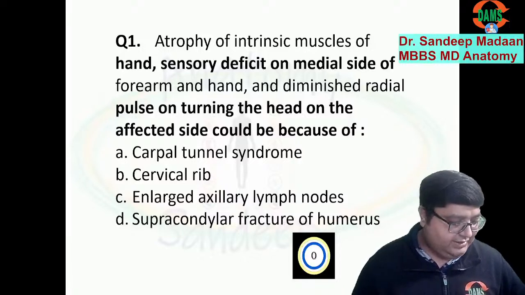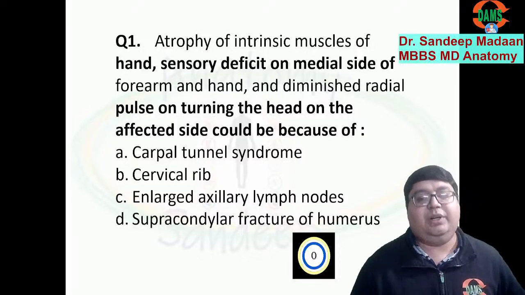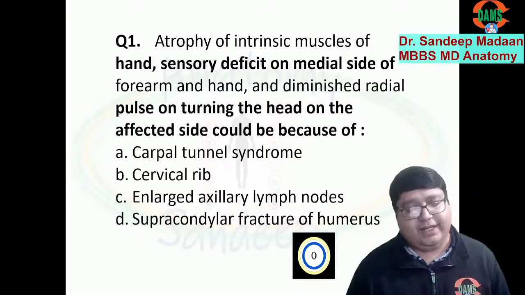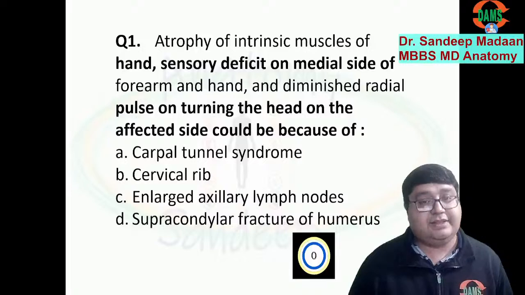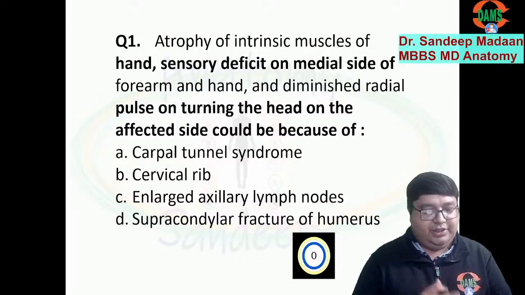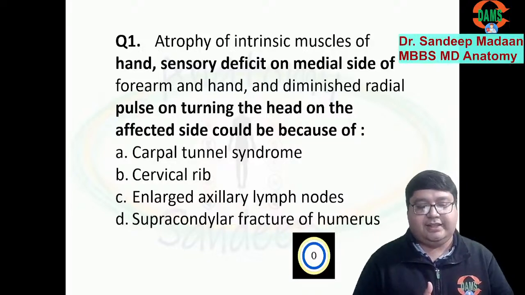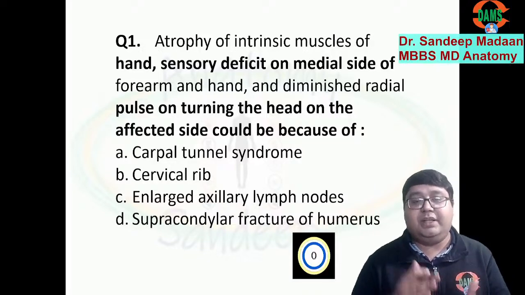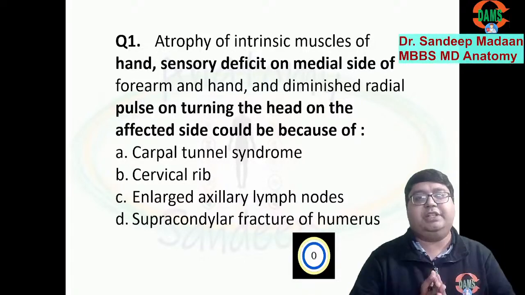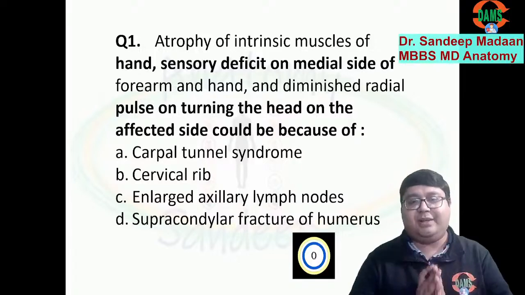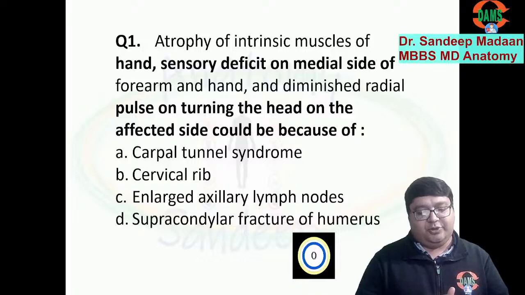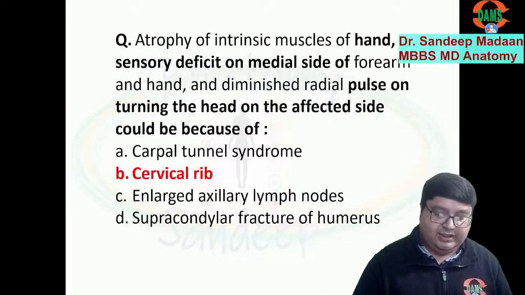And what's the answer to this question? See, the first segment of the question says atrophy of the intrinsic muscles of the hand, sensory deficit on the medial side of the forearm. That means we are looking at neural deficit in the patient. But the second component says diminished radial pulse, meaning vascular compression. So basically, we are looking at neurovascular compression. And among these options, the answer will be cervical rib.